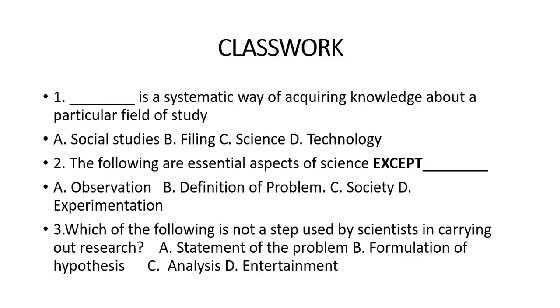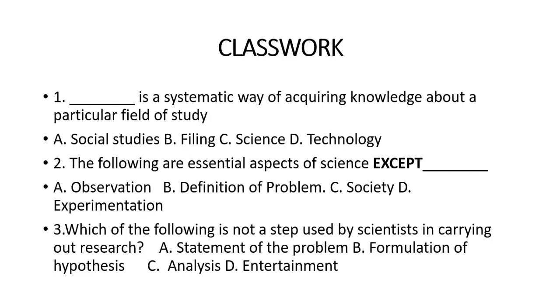Shortly before we leave, I have a short classwork for us here. Let me read the questions while you're listening. Question number 1. Dash is a systematic way of acquiring knowledge about a particular field of study. A. Social studies. B. Filing. C. Science. D. Technology. The answer is science. Like I told you earlier, science is the systematic way of acquiring knowledge about a particular field of study.